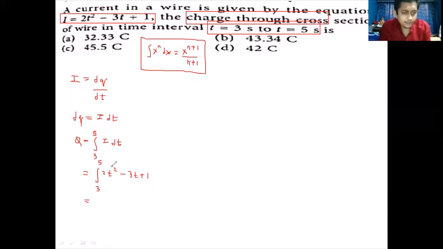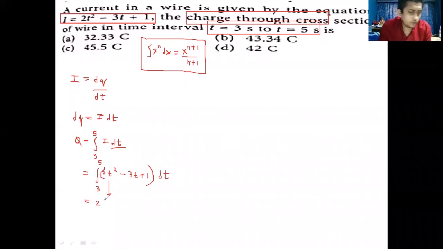So 2 is our constant, so we take 2 outside. Integration of t square: x raised to n, here n is 2, so it is x raised to 2 dx. That will be x raised to 2 plus 1 upon 2 plus 1. This is dt. dt was there at the end, and dt indicates that we have to integrate with respect to t.